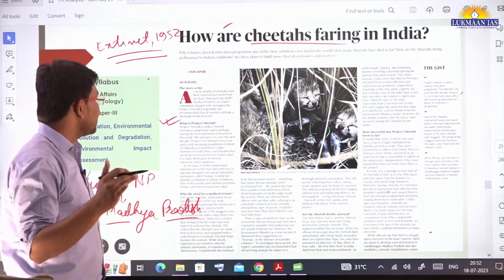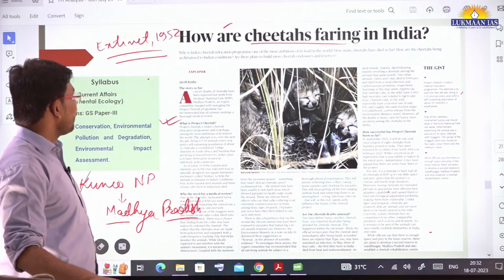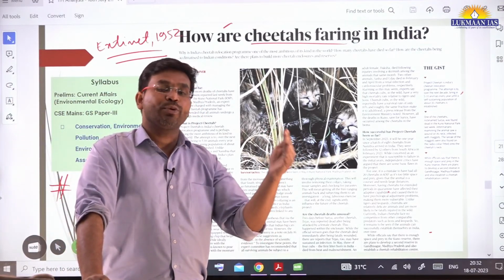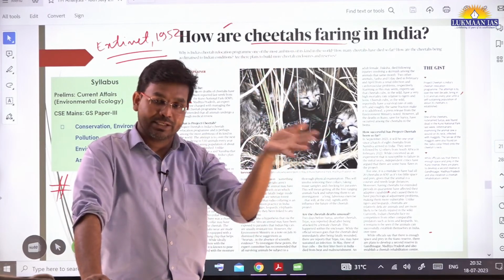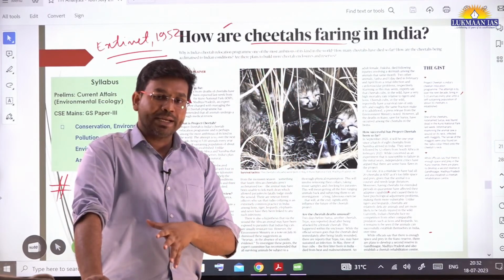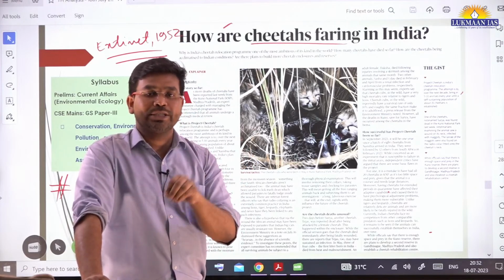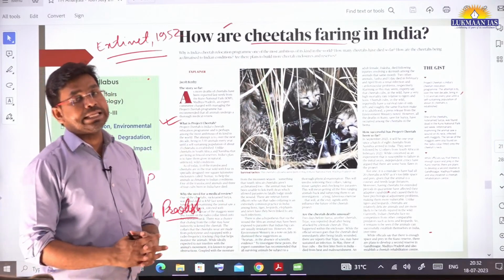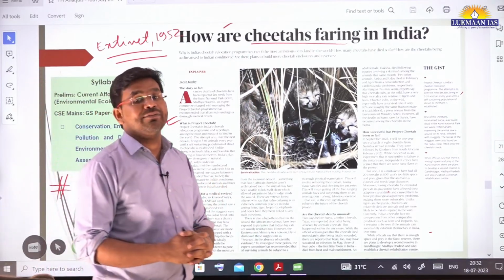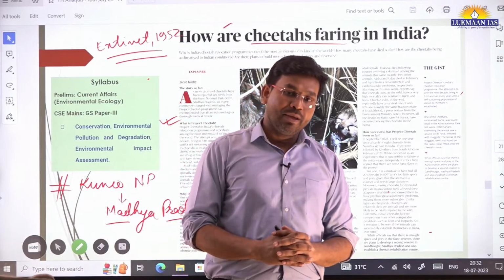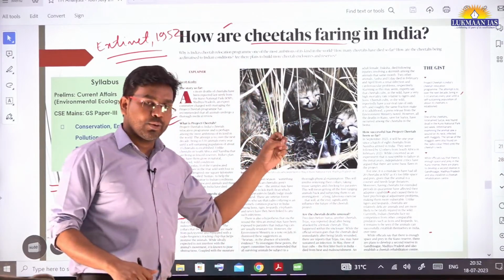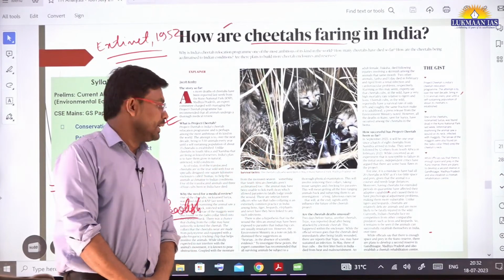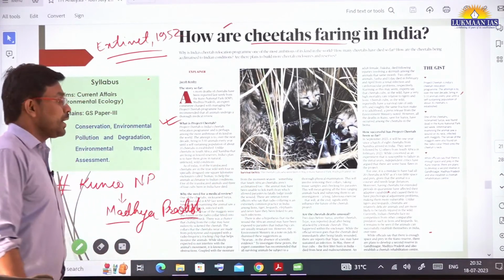Project Cheetah is a cheetah relocation program, under which every year we are going to relocate about 5 to 10 cheetahs from Africa or some other countries to India. We are going to provide habitat for cheetahs in our national parks, and after 10 years we want to have a stable population of around 35 cheetahs in India. And recently, of 4 cubs who were born, 3 have died, and people are talking about this.